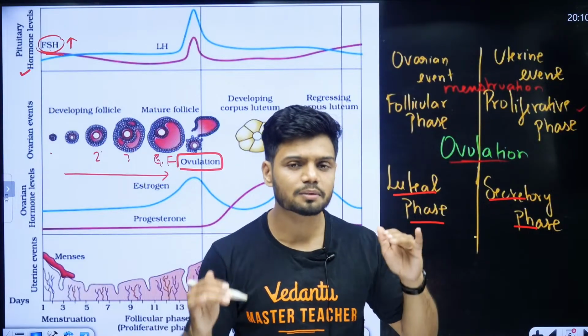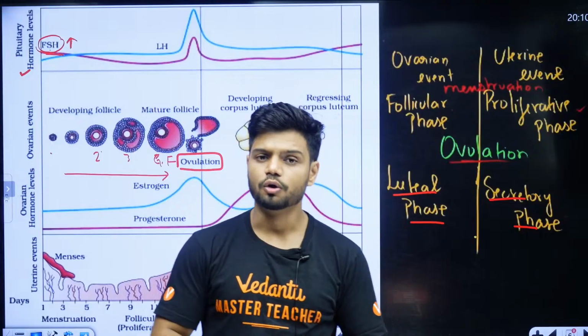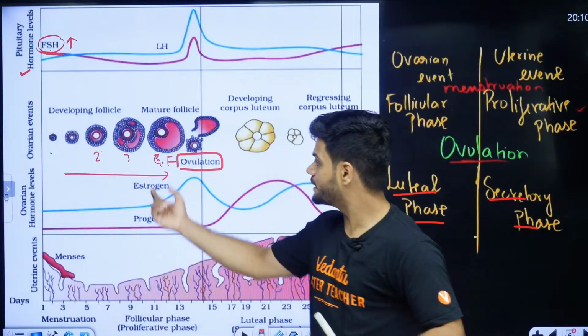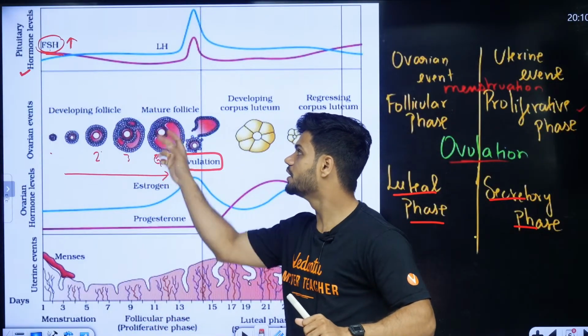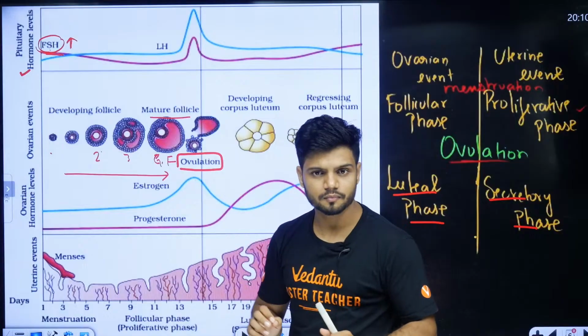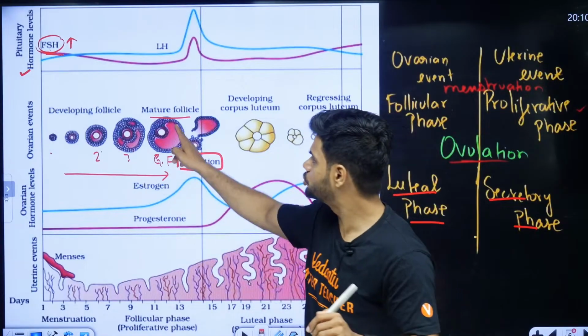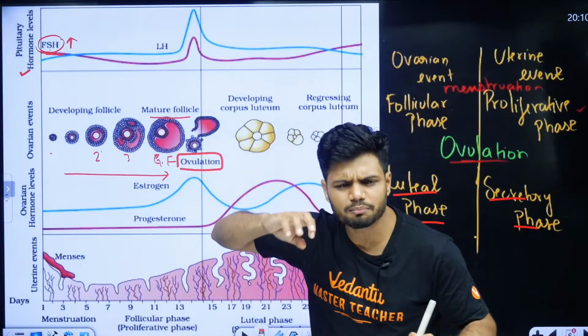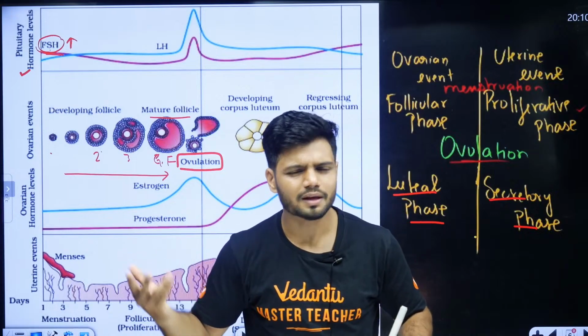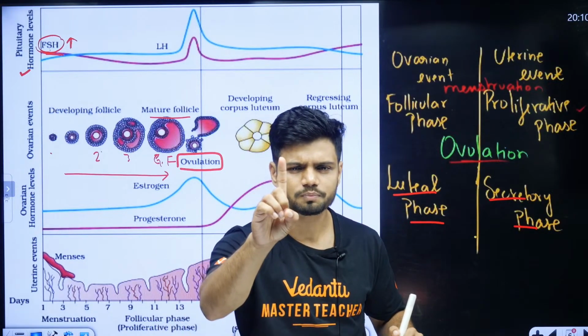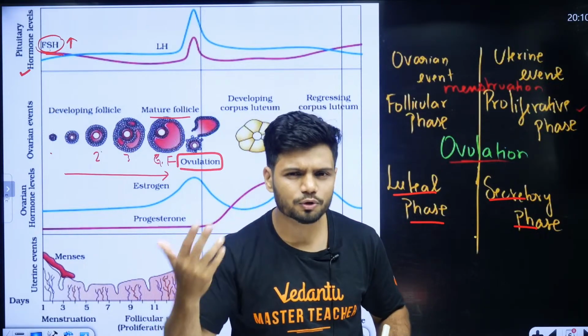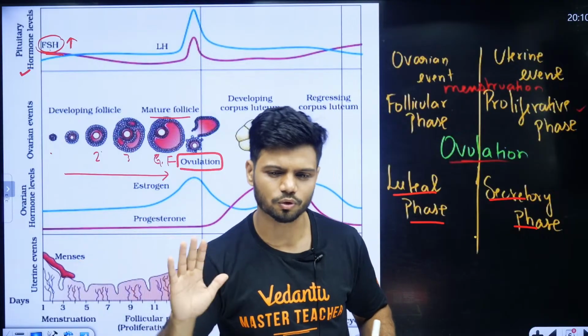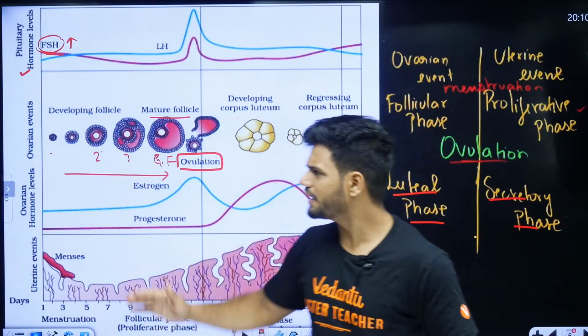Now, every single month there is a dominant follicle called a mature follicle. Once there is a dominant follicle, do we need more follicles after that? Every single month only one is required. No, more than that is not needed, one is enough.